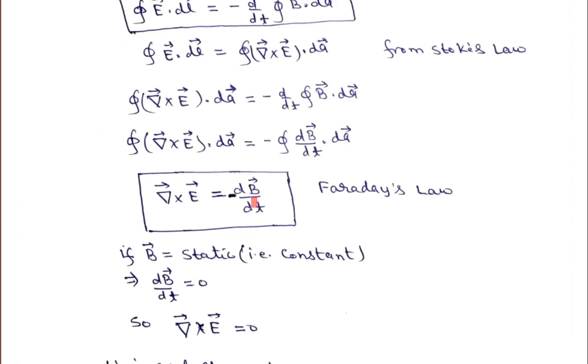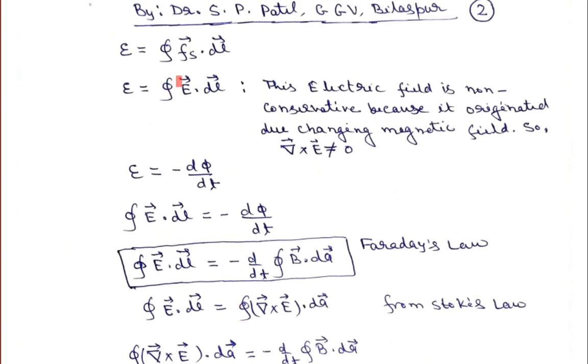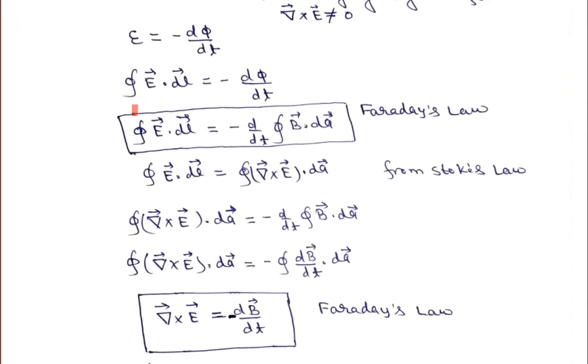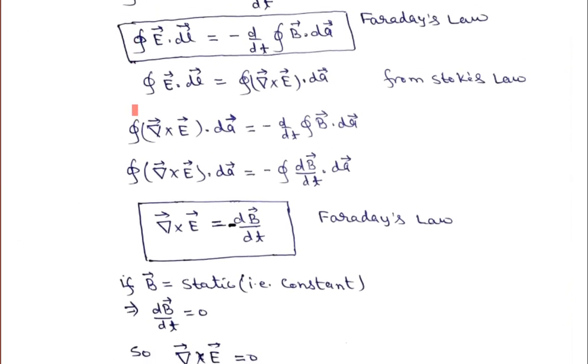Static magnetic field means this magnetic field is constant with respect to time. If this magnetic field is constant with respect to time, then if you take the derivative, dB upon dt will obviously be equal to 0. If dB upon dt is equal to 0, then del cross E becomes equal to 0. This will give rise to the line integral of E dot dl being equal to 0. That means EMF will be equal to 0. Therefore, if there is no changing magnetic field, no EMF will be generated within the circuit.